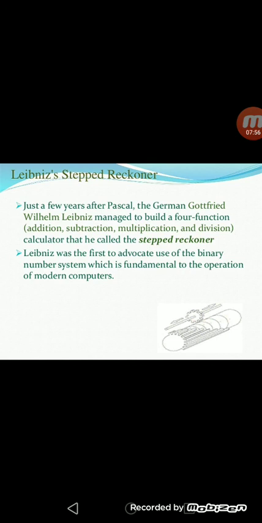He was the first to advocate the use of binary numbers, which is the fundamental operation of the modern computer.